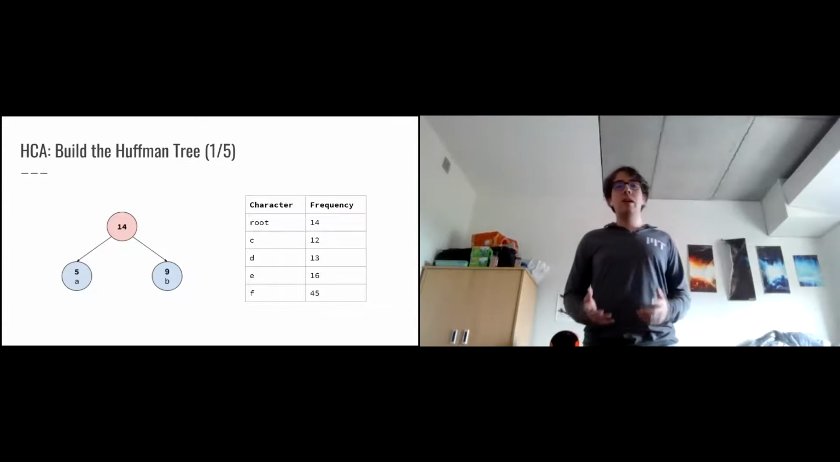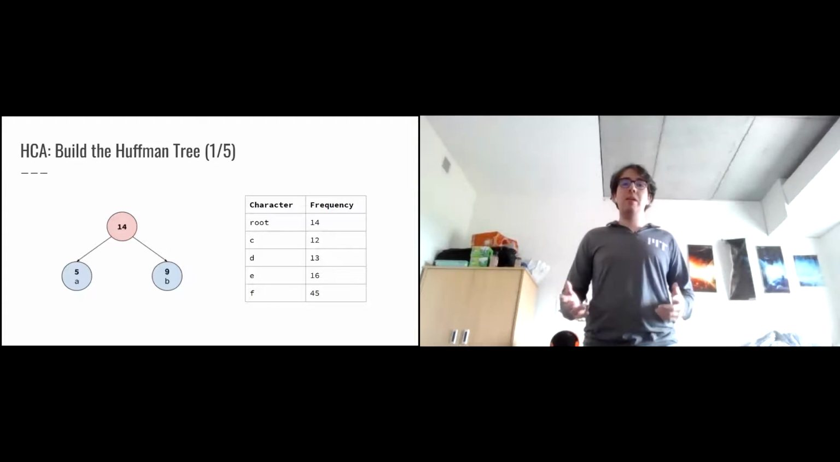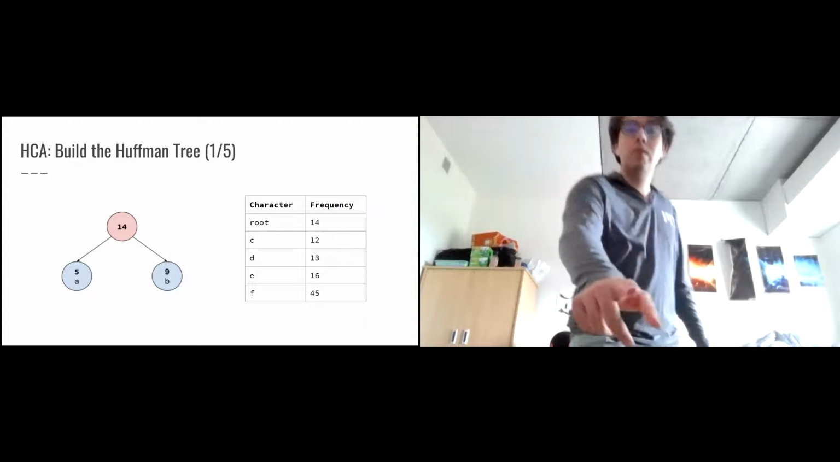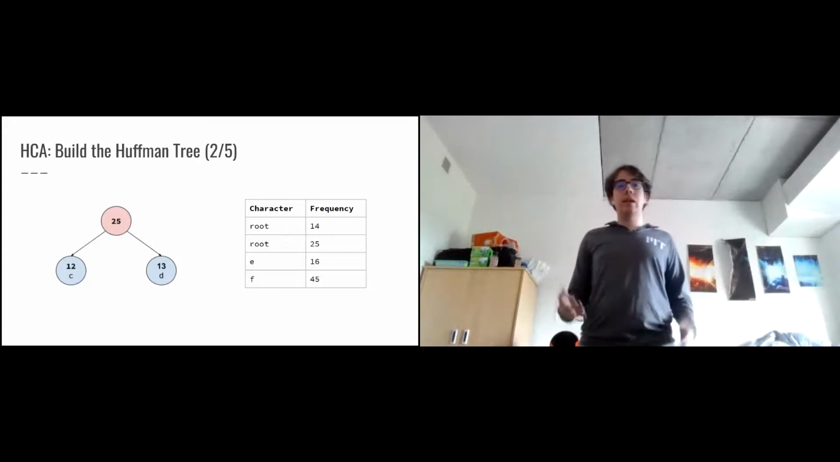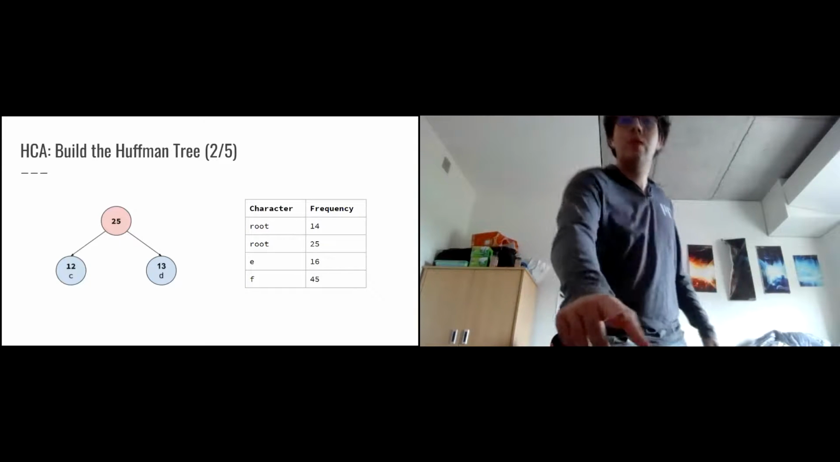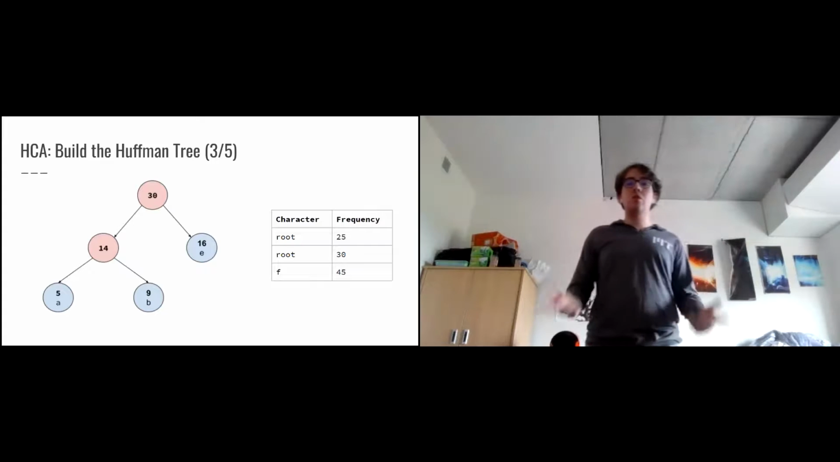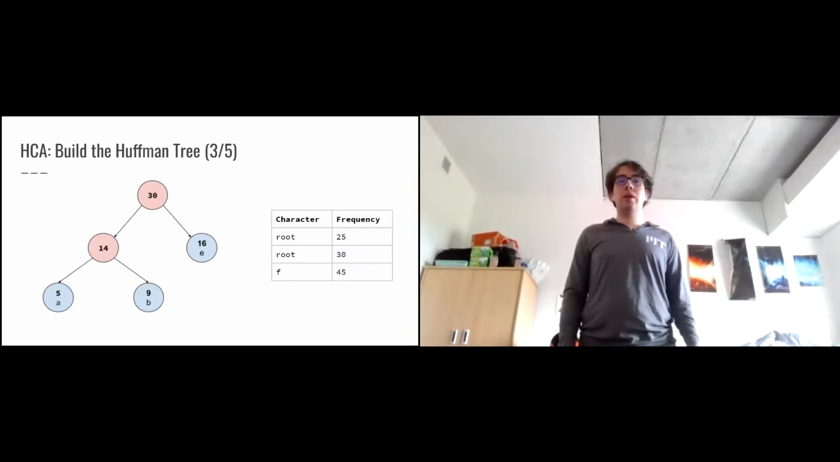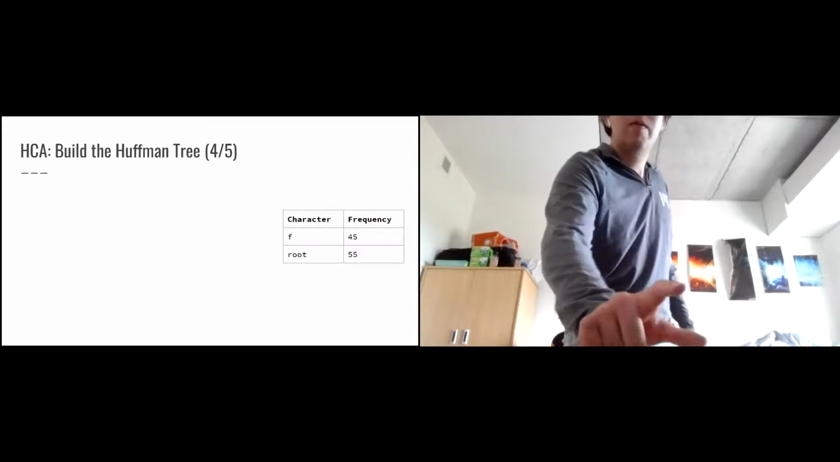So for example, if we had this table, we would say that A and B are the 2 minimum frequencies. So we would create the root node 14, and we would add it back to the table. Then we would see that the next 2 minimum frequencies are C and D, so we would create the root node 25 and add it back to the table. Then we would see that the next 2 minimum frequencies are actually the root node 14 and the character E, so we would create the root node 30 and add it back to the table.